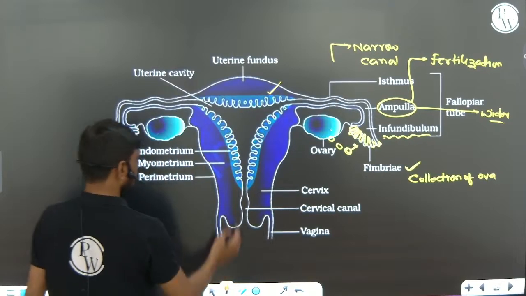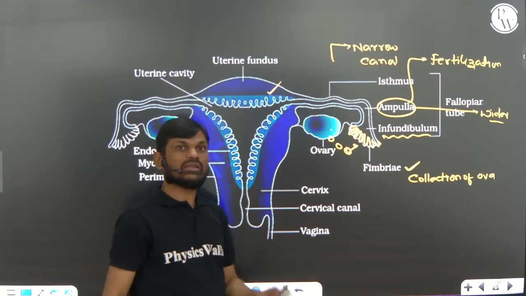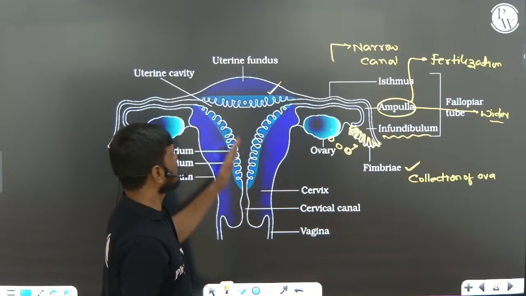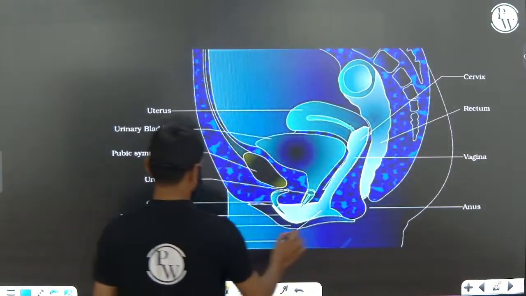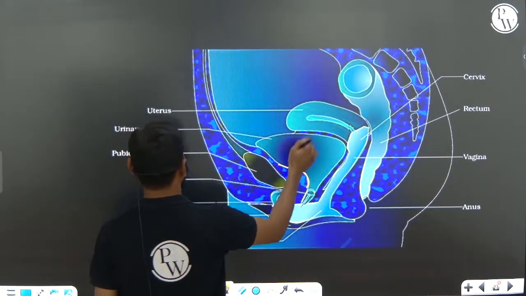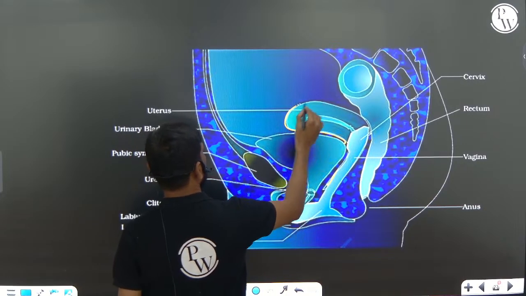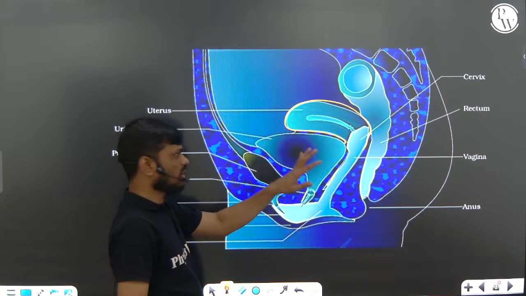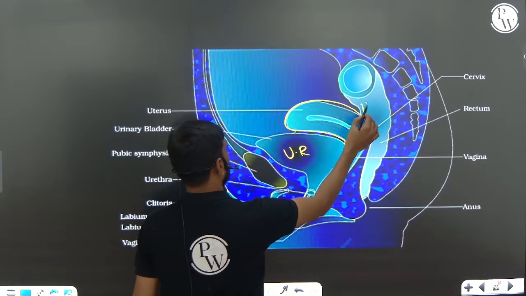Okay. Now the uterus. The uterus is a single, muscular, inverted pear shape. You can see this is the uterus, inverted pear shape, single, highly muscular, and located between the urinary bladder and rectum.